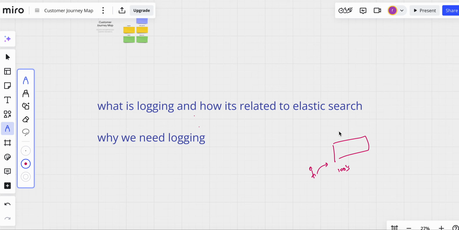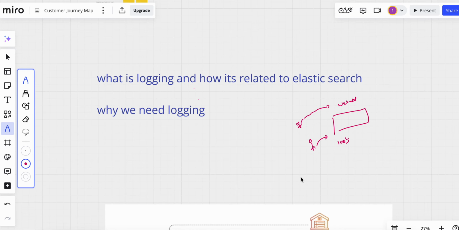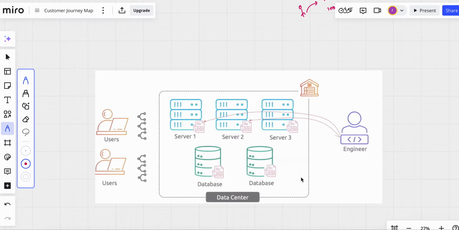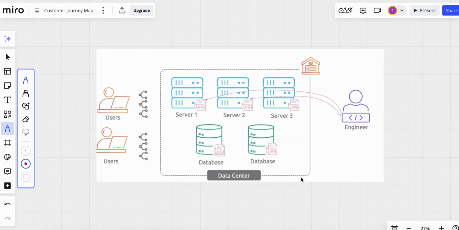Each and every interaction is recorded in the form of logs. Similarly, we have web applications running on these machines. Whenever the end user tries to access a web application, that will also be recorded in the form of logs. And we might not have only one or two machines, we might have n number of machines in our environment.